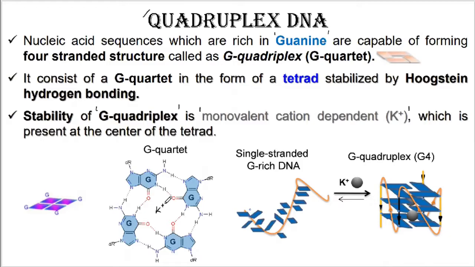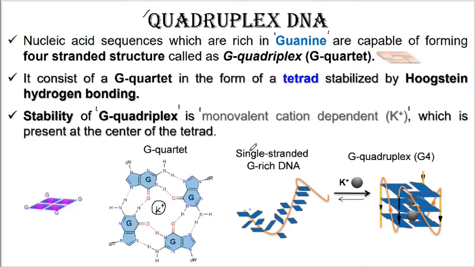And this potassium ion present at the center of the tetrad will be stabilizing the structure of the tetrad. Tetrad के structure को stabilize करने के लिए यहाँ पर center में एक potassium ion होता है, center में एक metal ion होता है, that stabilizes the formation of the tetrad structure.